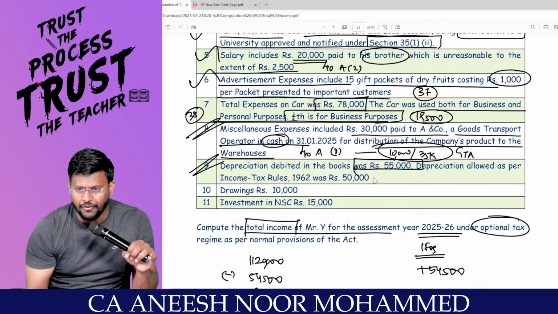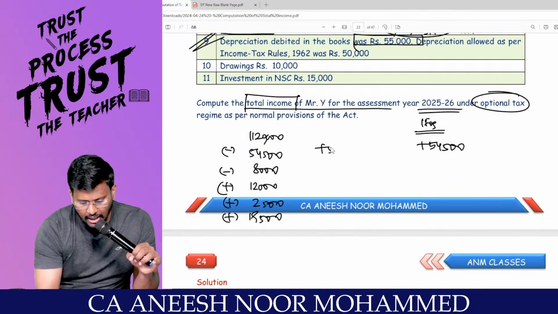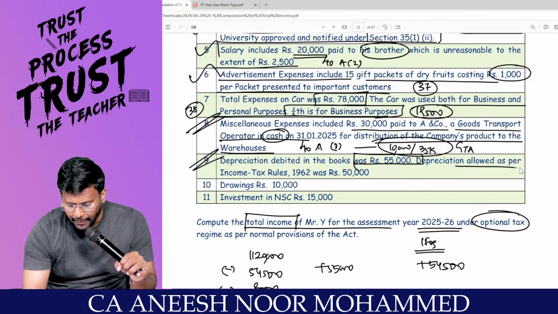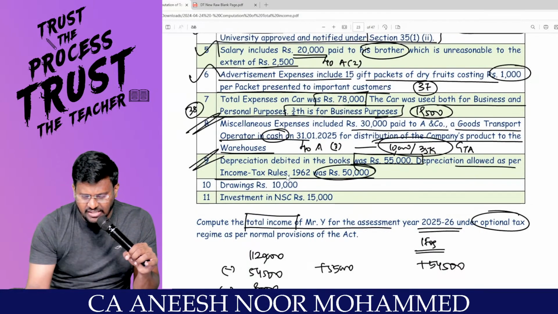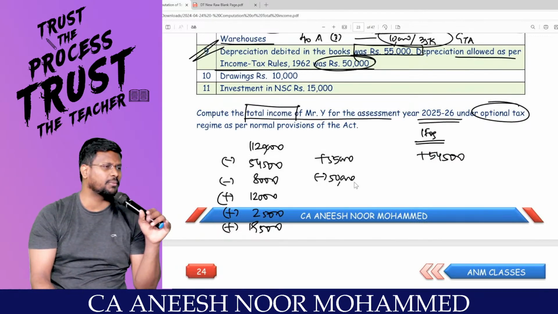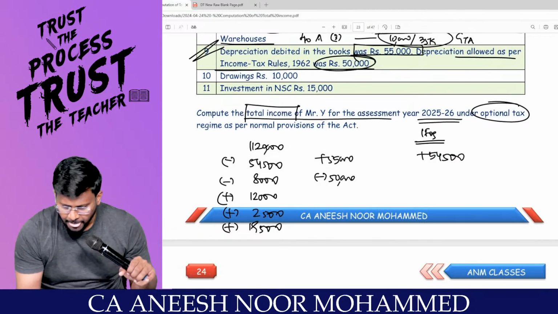Debited in the books, 55,000. Should be added back, because this debt will be as per Companies Act. Debt allowed as per the income tax, 50,000. Should be reduced of 50,000. Comfortable? Are you all really with me?